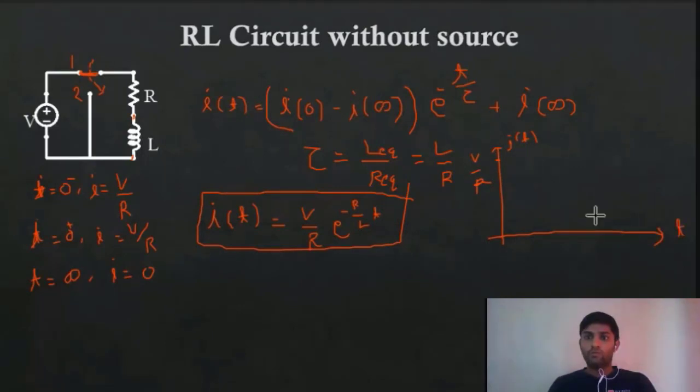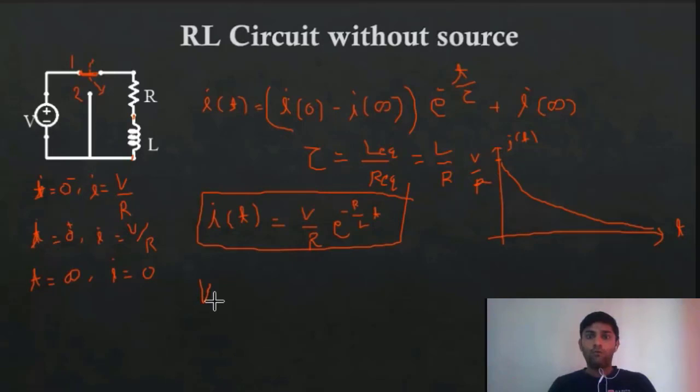And as time increases, this value diminishes and you will get 0 at t equal to infinite. So you get an exponential decay. This is one kind of response. Similarly, you can get VL.